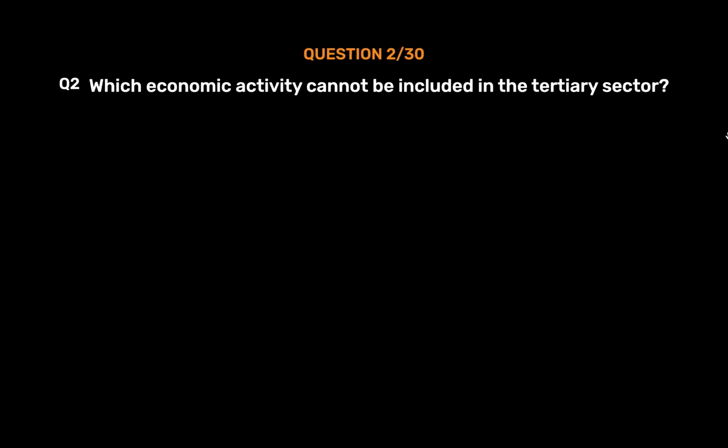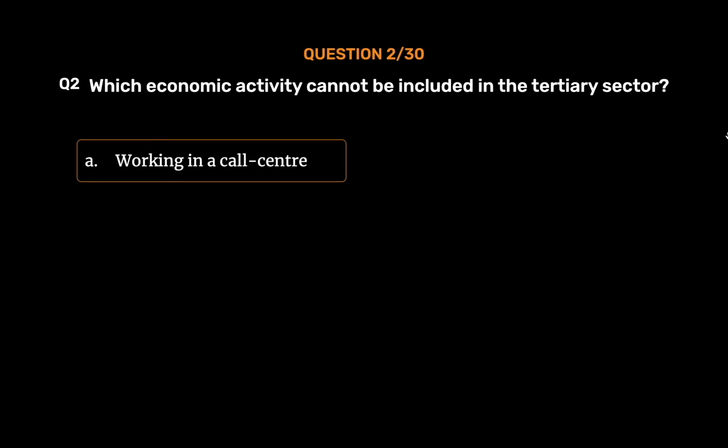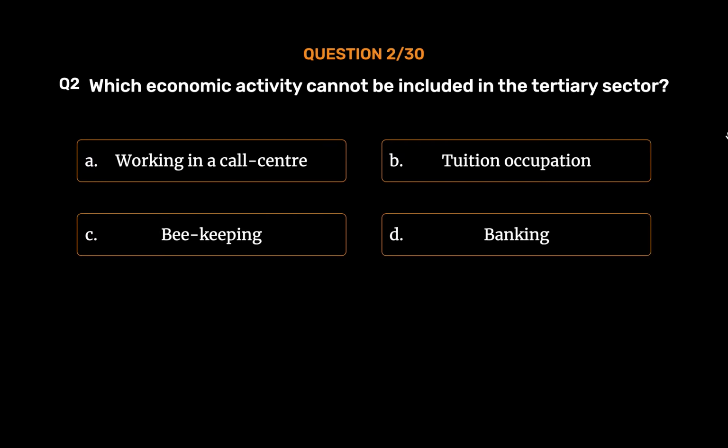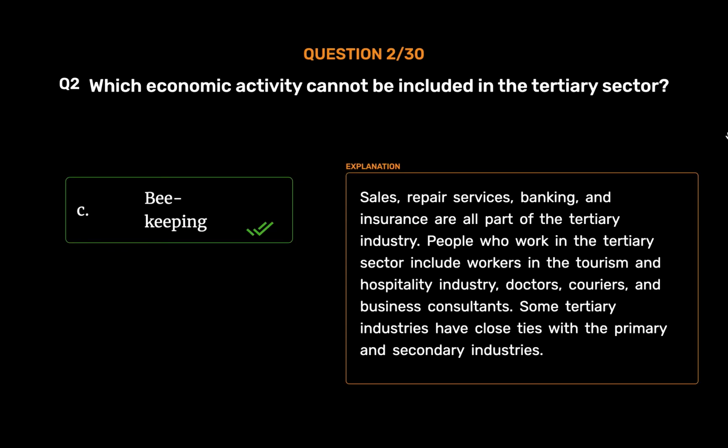Question number 2. Which economic activity cannot be included in the tertiary sector? Option A. Working in a call center. Option B. Tuition occupation. Option C. Beekeeping. Option D. Banking. The correct answer is Option C. Beekeeping. Sales, repair services, banking, and insurance are all part of the tertiary industry. People who work in the tertiary sector include workers in the tourism and hospitality industry, doctors, couriers, and business consultants. Some tertiary industries have close ties with the primary and secondary industries.